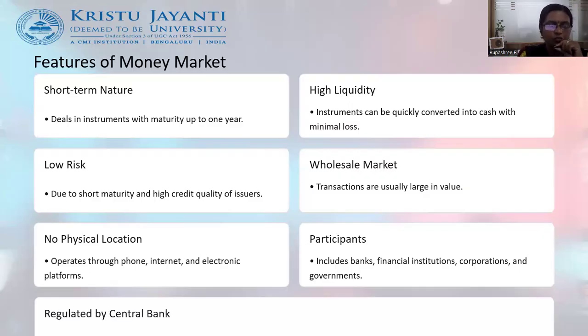The last feature of money market instruments is that they are regulated by the central bank of the nation. Any money market instruments traded in India are regulated and formulated by the central bank. Only with the approval of the Reserve Bank of India will any kind of money market instrument be issued, because the major reason is that all money market instruments have a fixed rate of return to be offered between the parties who buy and sell a particular instrument.